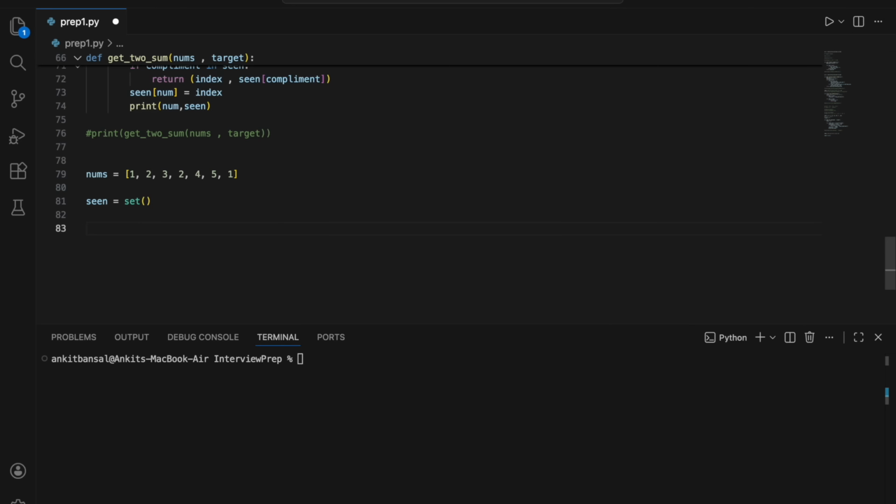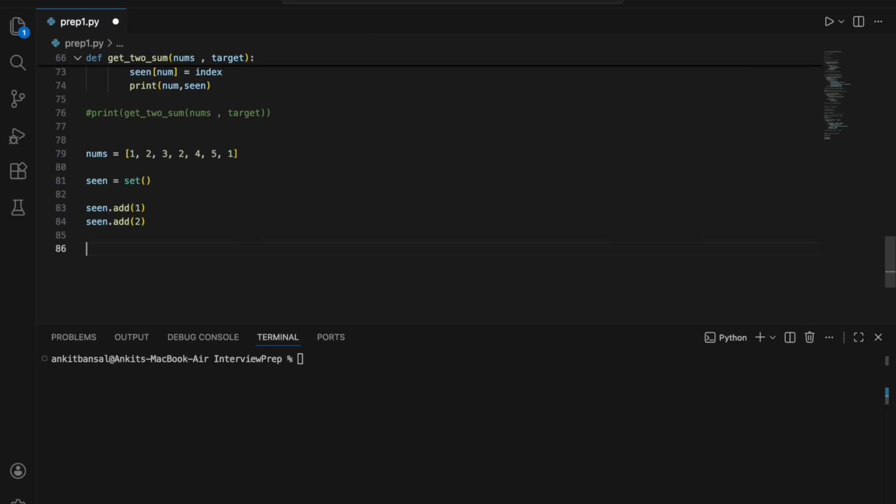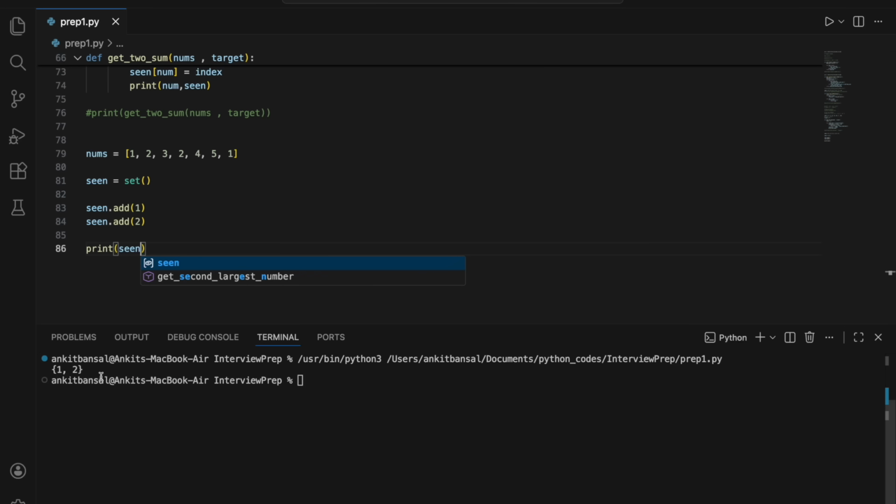Right? Now in this you can add elements. So you can say seen.add. For a list you have to say append, but for this you have to say seen.add, right? This is a variable name which I declared as set, and you can add something. Let's say you add 1, and let's say you add 2, and if I just say print seen, right, and if I print it, you will get a set.